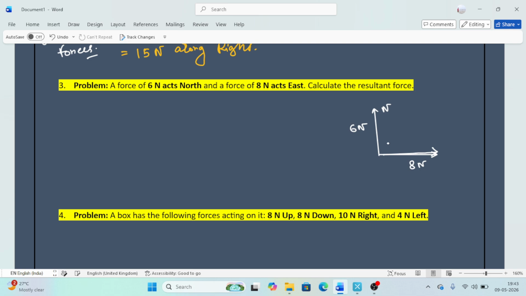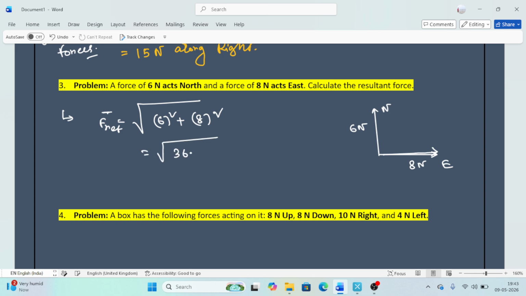The net force is along the northeast direction. F net equals root over 6 square plus 8 square, that means root over 36 plus 64, that means root over 100, that means 10 Newton. So this is also an unbalanced force, right?